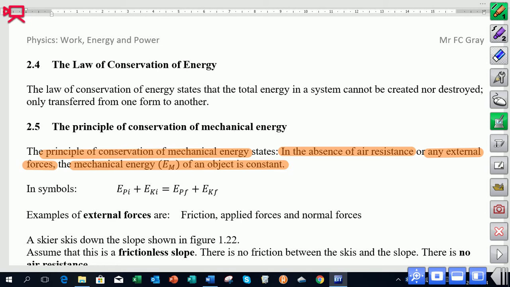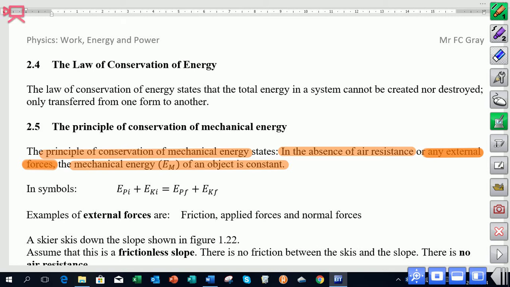So let's just talk about those external forces. The external forces would be doing work on the object and either adding mechanical energy to the system or removing it. So if we consider problems where the external forces are not around, then the total mechanical energy of the object should stay constant.